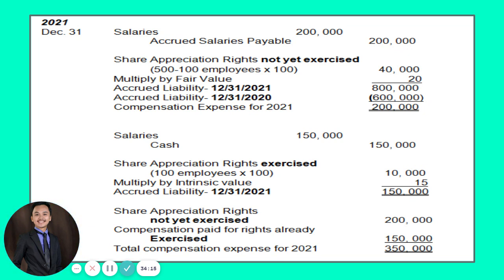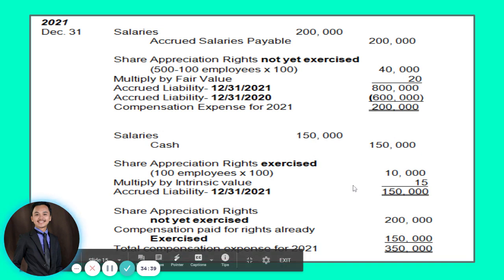So that is 800. Okay? 800,000 minus the total amount that we have recorded already as of December 31, 2020 na 600,000. So that means that the compensation expense for 2021 initially will be 200,000. Okay? Initial compensation expense for 2021 will be 200,000.